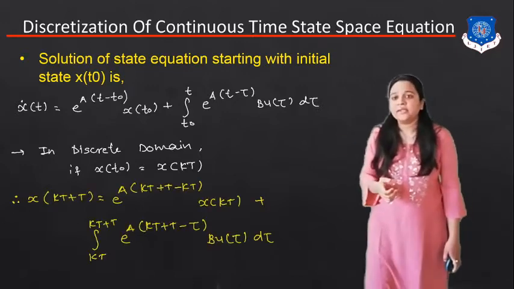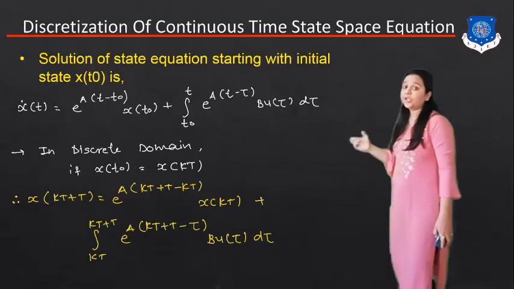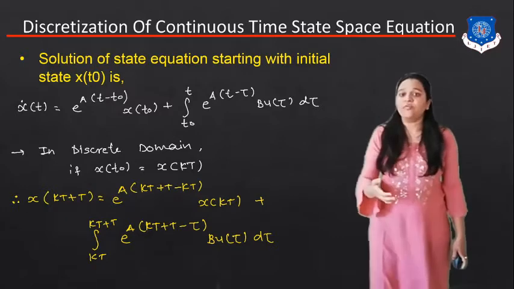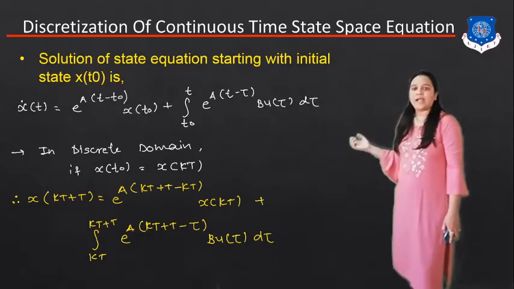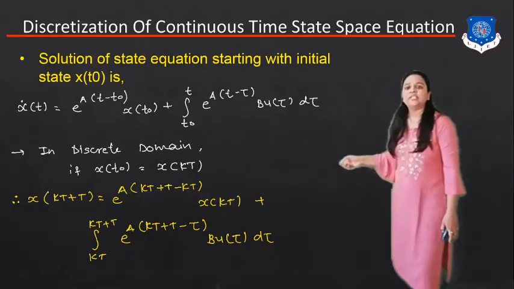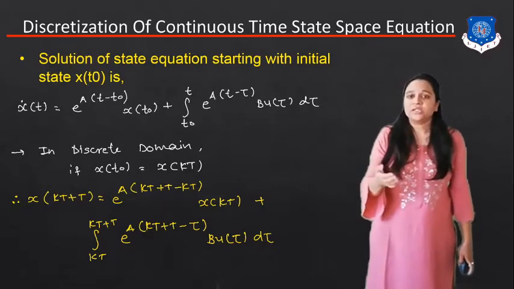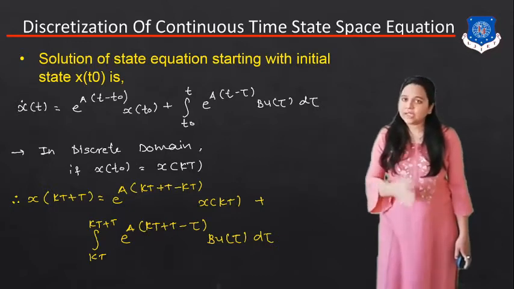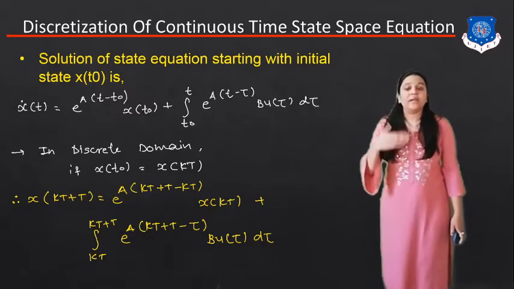We can rewrite this equation, where x dot is equal to dx upon dt. So we can put here x of kT plus T. If the equation starts from x of t0, we can write here x of kT. So the equation will become x of kT plus T is equal to e raised to A in bracket, replacing t and t0 using the discrete domain: A in bracket kT plus T minus kT, because t0 is equal to kT and t is equal to kT plus T, the next sample.